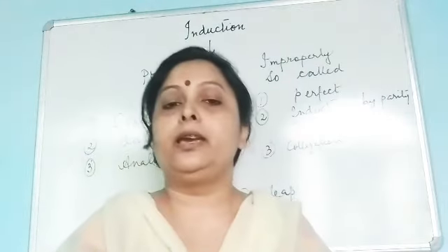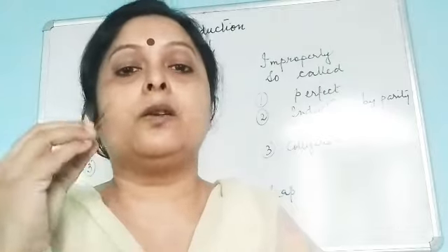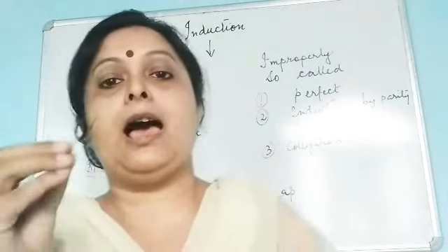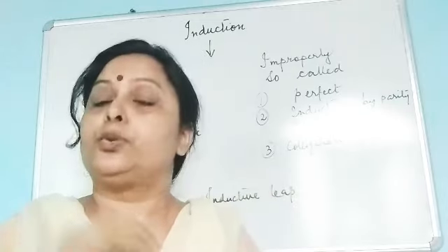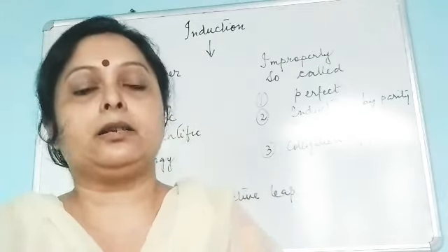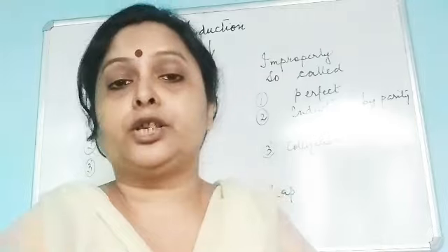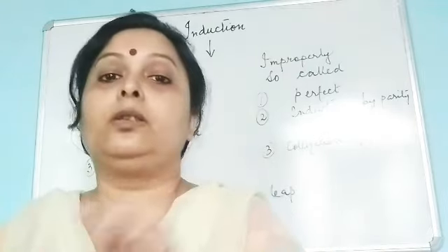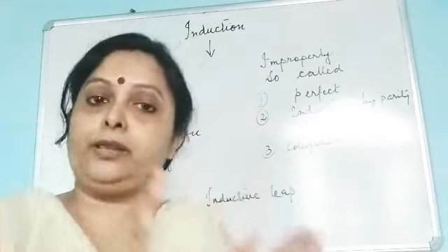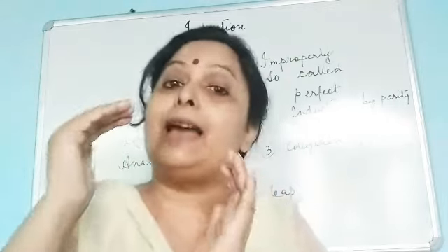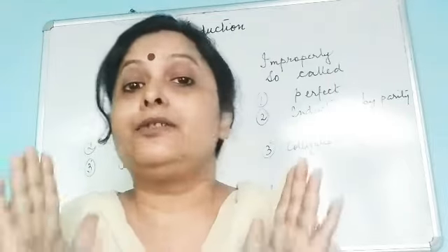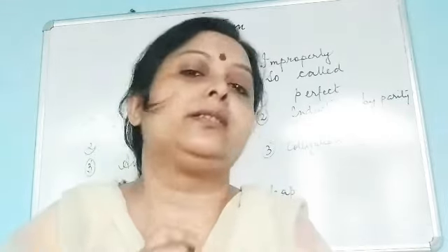That is why on our part it is only possible to collect some of the instances. In induction we jump from some to all. When we jump from some to all, there lies a gap between that some and all, and that gap is called inductive leap. If there is no inductive leap, actually we cannot call it an induction.